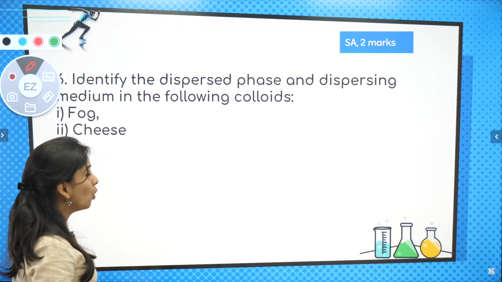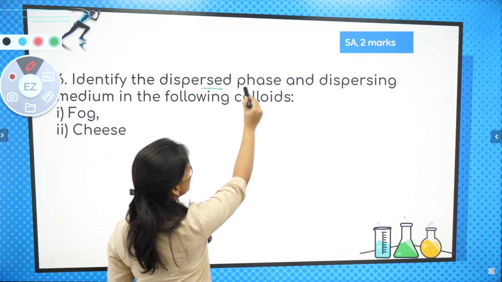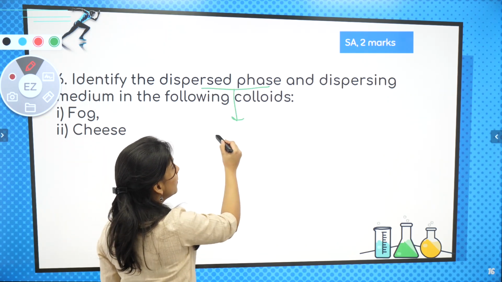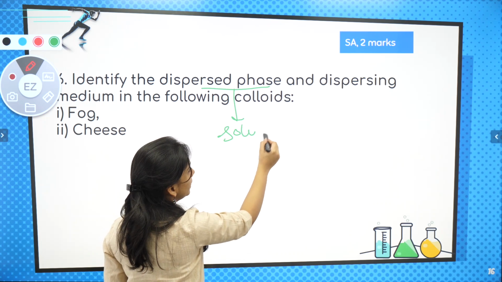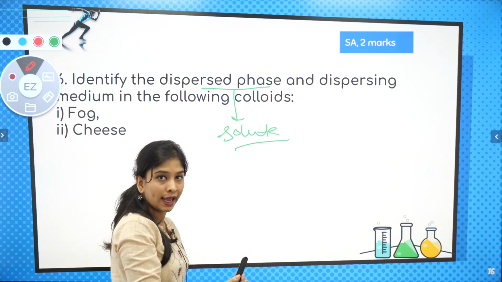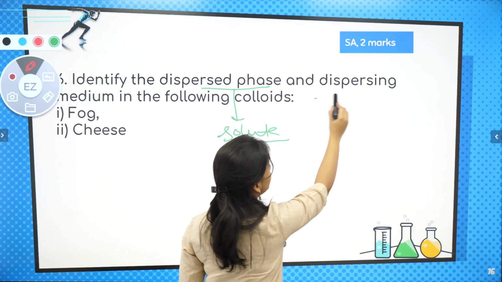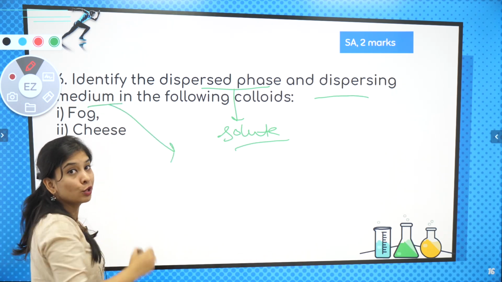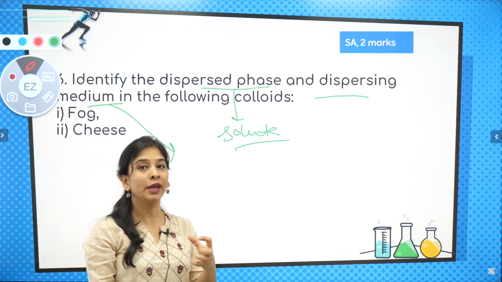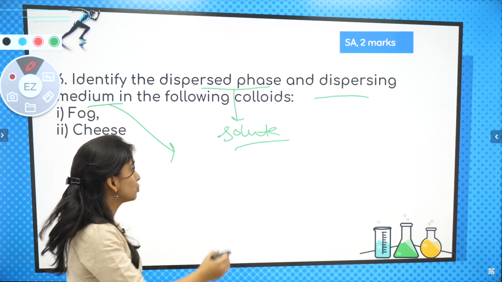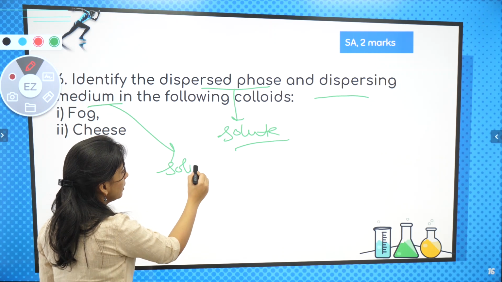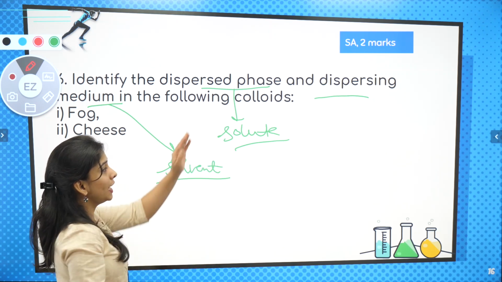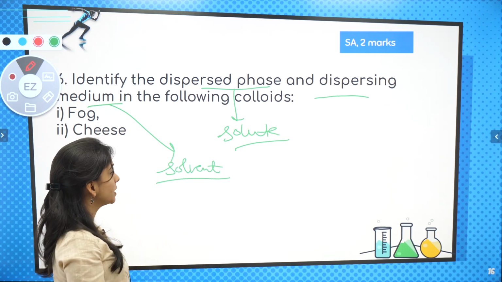So in case of fog and cheese, so बच्चा dispersed phase is nothing but a name of solute only. कौन सा phase है? That is solute. And dispersing medium means I told you all the time, medium which is helping to dissolve the solute. So ये है solvent. Okay, so disperse phase solute, dispersion medium is solvent.